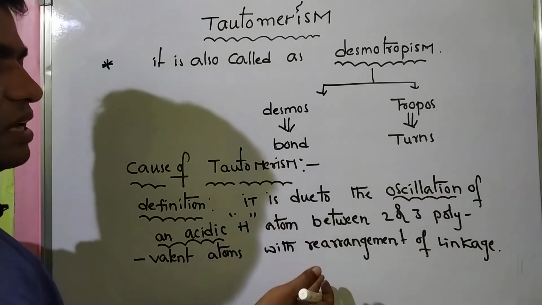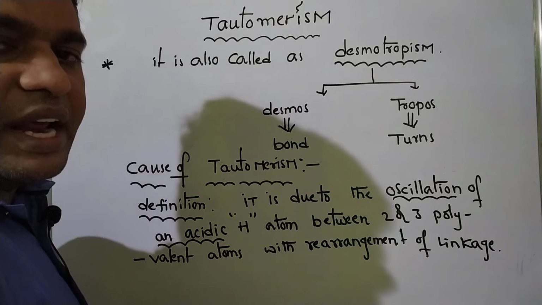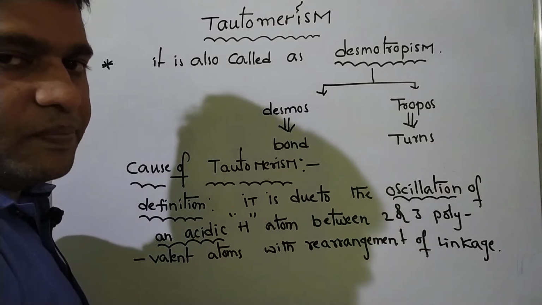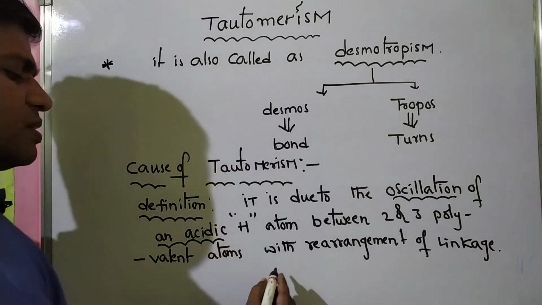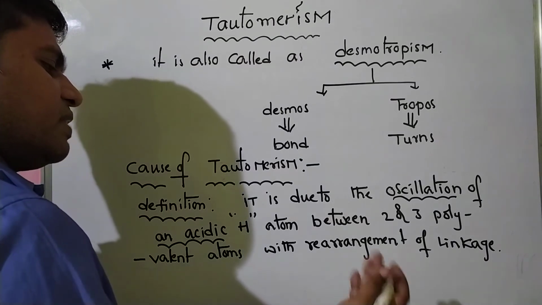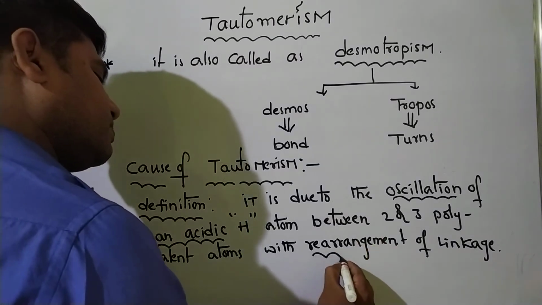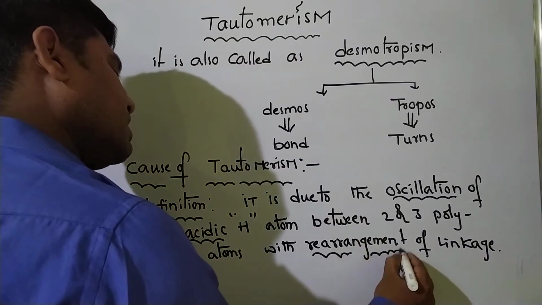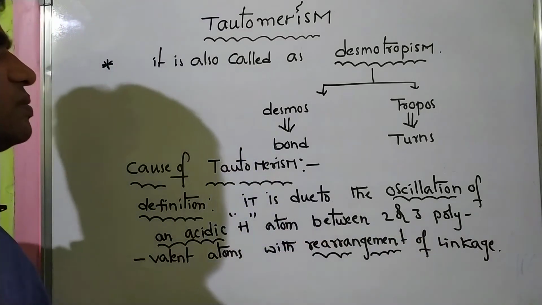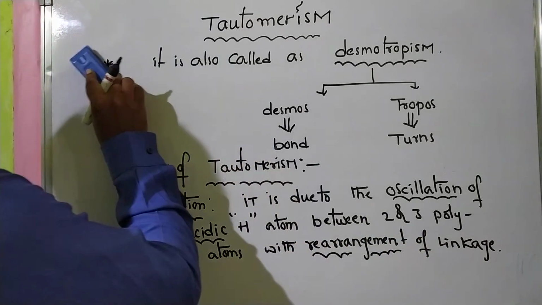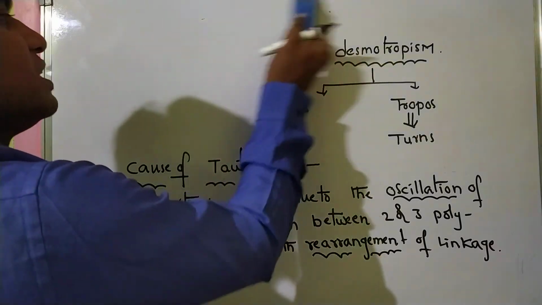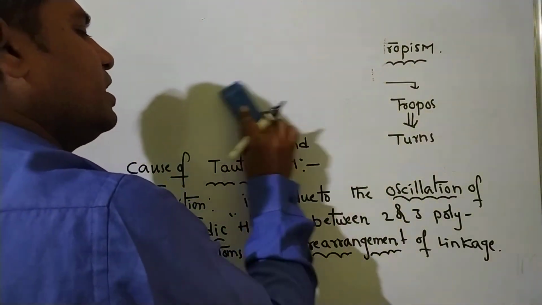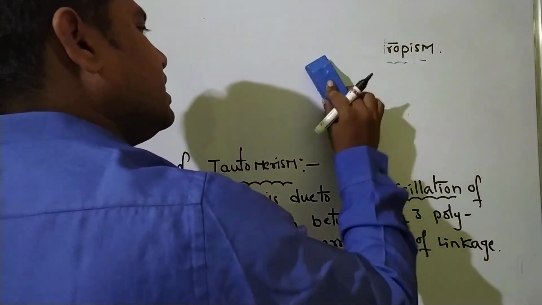Means this is simply we call it rearrangement. Okay, please note. Now I will explain with one example, and then we will easily understand.